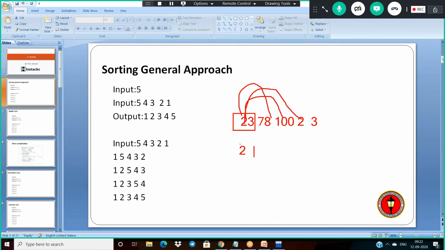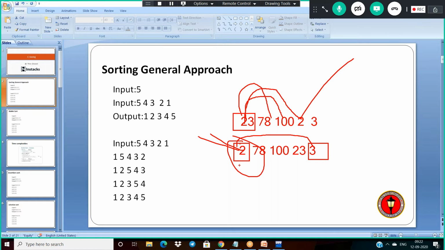Now the list is 2, 78, 100, 23, and 3. Okay. And next, 2 is compared with 3. Is 2 greater than 3? No. Is 2 greater than 3? No. So that is why 2 is fixed here, the first one. The list element from 23, 78, 100, 2, 3 means what? 2 is the least element. It is fixed at that index place.